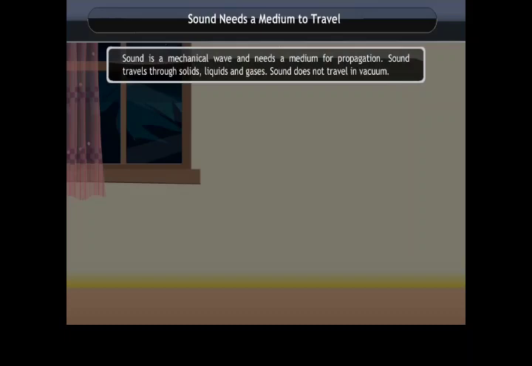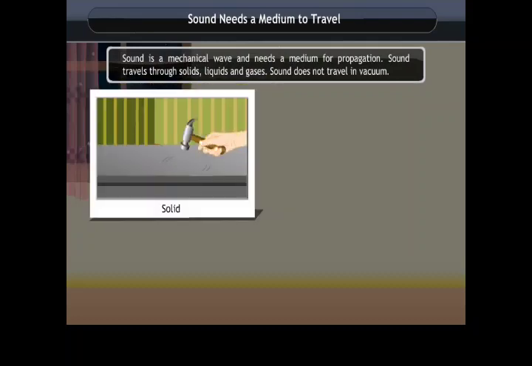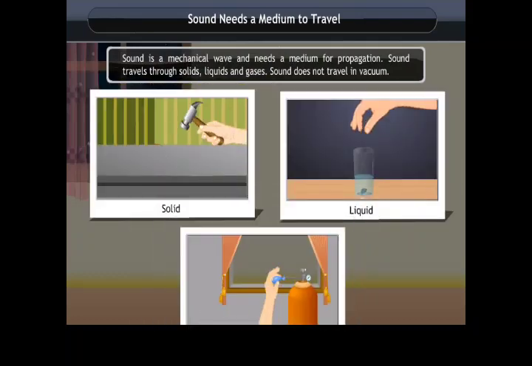Sound needs a medium to travel. Sound is a mechanical wave and needs a medium for propagation. Sound travels through solids, liquids, and gases. Sound does not travel in vacuum. Let us explain with the help of activity.